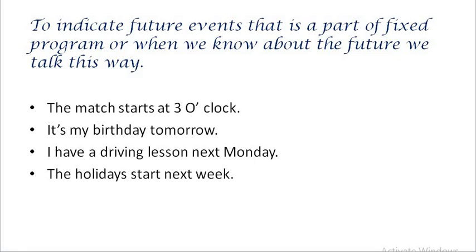The match starts at 3 o'clock. It's my birthday tomorrow. I have a driving lesson next Monday. The holidays start next week. All these sentences are in simple present tense, but they are used for future purposes. How? Because they indicate future events that are a part of a fixed program. Or you can say that we know about the future. So when we know about the future, or we indicate future events that are a part of a fixed program, we use these type of sentences.